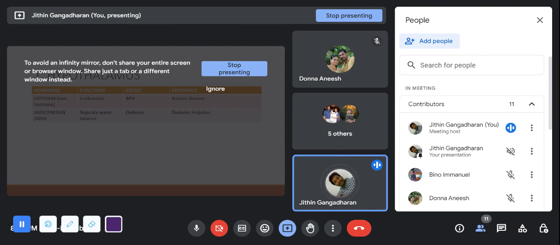Edema is an extracellular fluid shift seen in between the cells, in the interstitial space. And what is the deficiency? If there is a deficiency of ADH hormone, it leads to diabetes insipidus. Fine. So those are the two hormones.